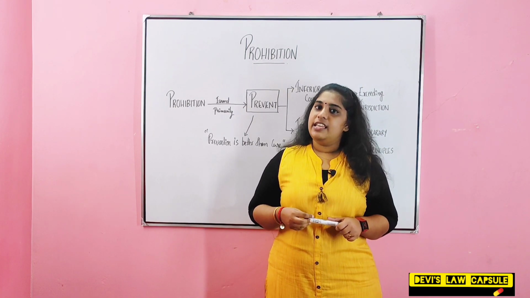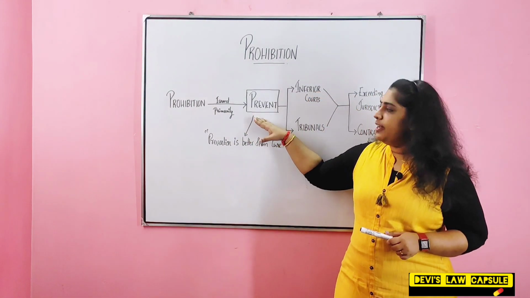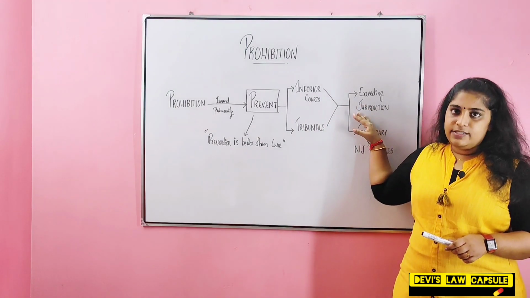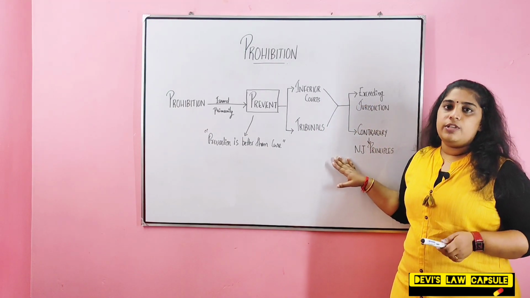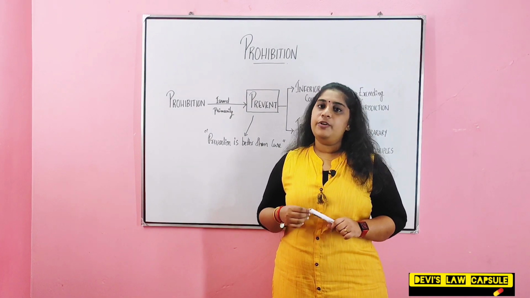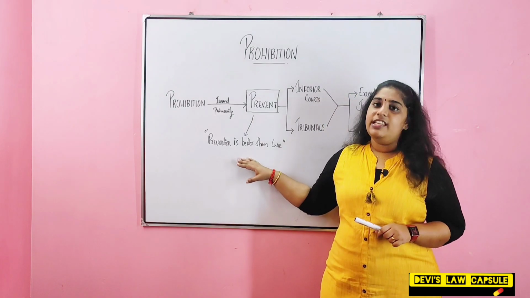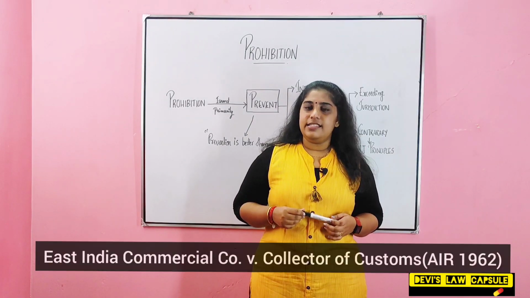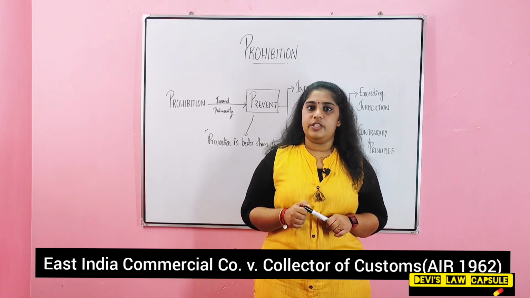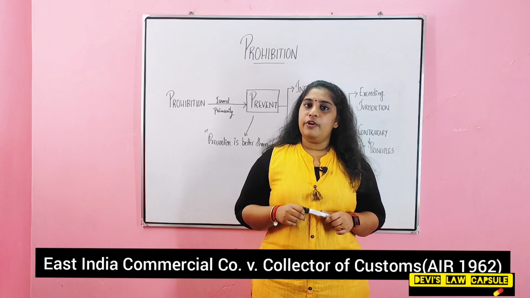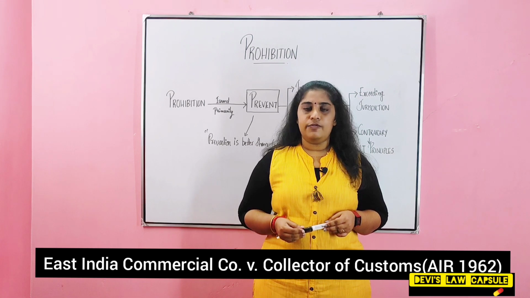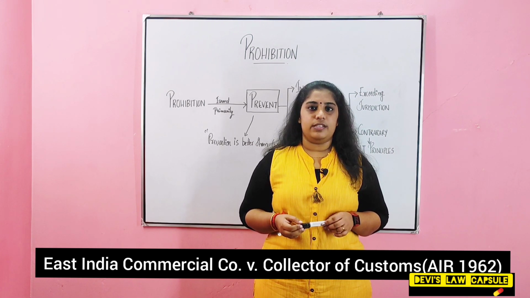Writ of prohibition is issued primarily to prevent inferior courts or tribunals from exceeding their jurisdiction or acting contrary to the principle of natural justice. The underlying principle of writ of prohibition is prevention is better than cure. In East India Commercial Company versus Collector of Customs in the year 1962, the court held that writ of prohibition can be issued in both cases where there is an excess of jurisdiction or absence of jurisdiction.